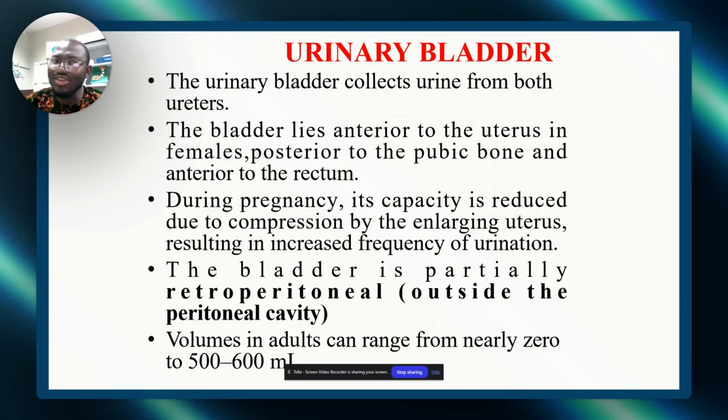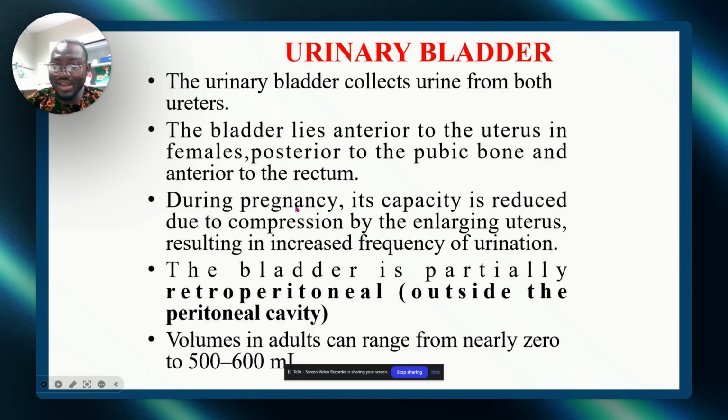Even the kidney is retroperitoneal. I forgot to mention that. What do I mean by retroperitoneal? It is held at the posterior abdominal wall. In front of it, you see the mesentery, pinning it to the abdominal wall. Correct? So it's retroperitoneal. Most of the urinary system organs are retroperitoneal. So always remember that. All right? Always put that into perspective.